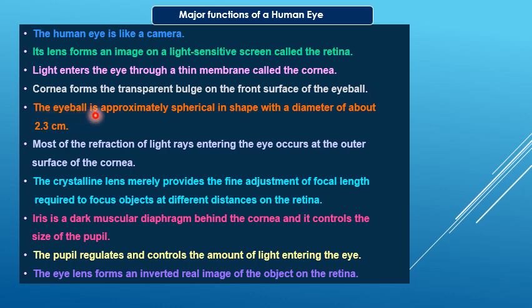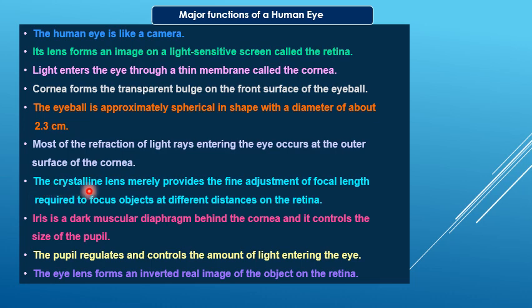The eyeball is approximately spherical in shape with a diameter of about 2.3 centimeter. Most of the refraction of light rays entering the eye occurs at the outer surface of the cornea.